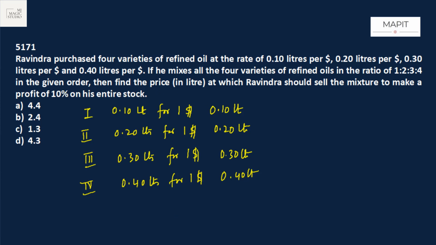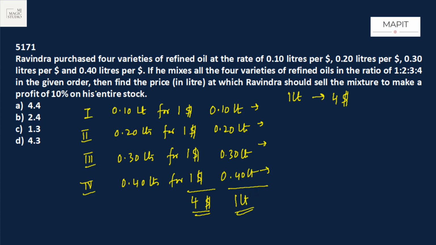Now what is the cost? Cost of procurement would be $1 for this, $1 for this, $1 for this, $1 for this. That means he bought it for $4. Now how much did he buy? 0.10 plus 0.20 plus 0.30 plus 0.40 is 1 liter. So in the mixture, he has got 1 liter, the cost price of which is $4.